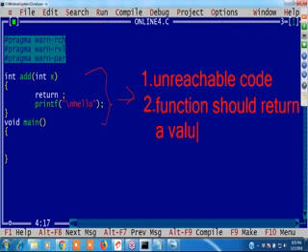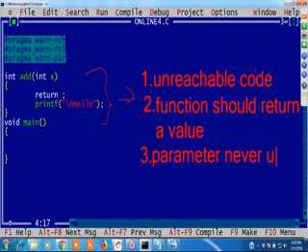What is the third warning message? Parameter X: you declared it but you did not use it, right? That is the parameter never used warning. Yeah, write this one. You get three warning messages. How to remove those warnings using those statements.